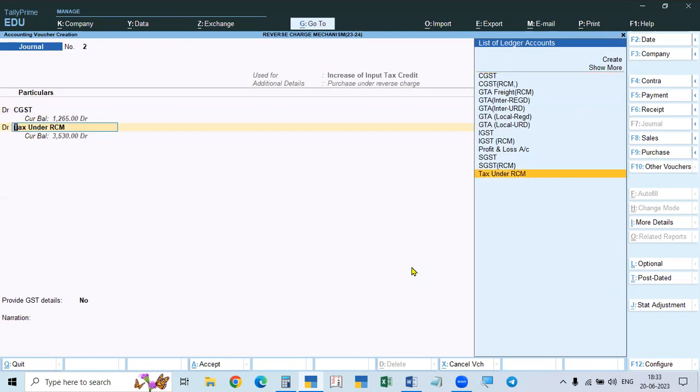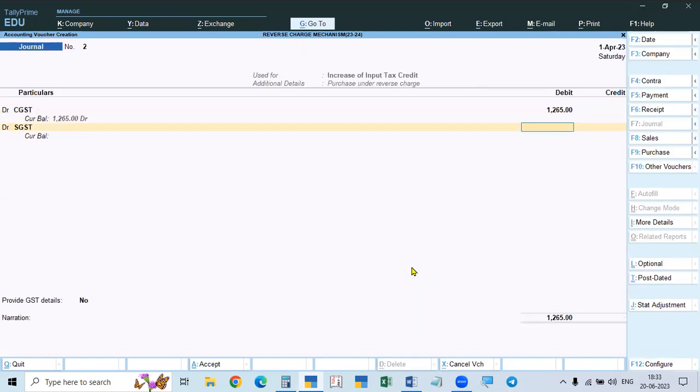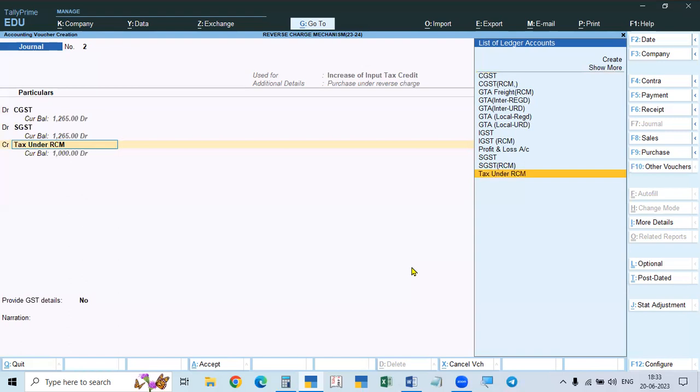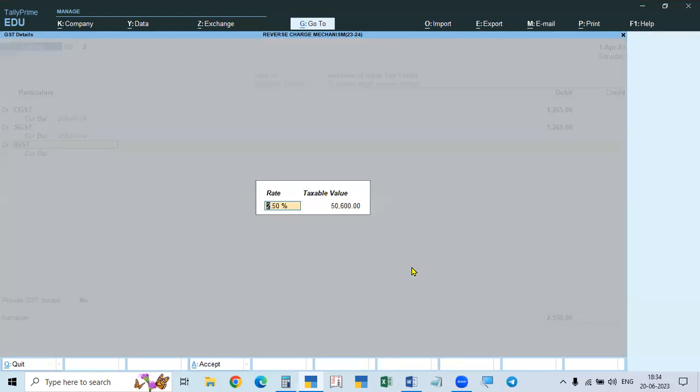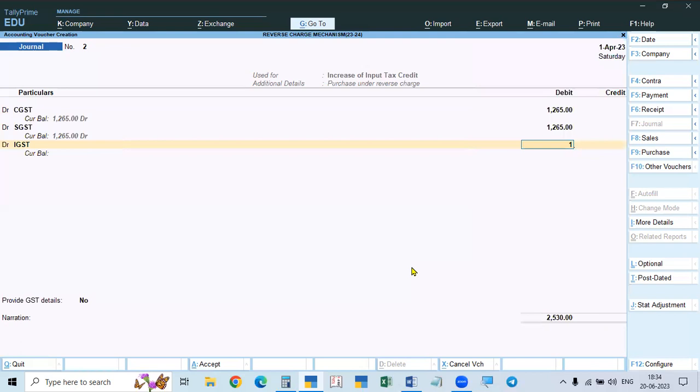On SGST, we take 2.5% of 50,600, 1,265. Again take debit. IGST, ordinary IGST, debit only. In this case, 5% of 20,000, it is 1,000 rupees.